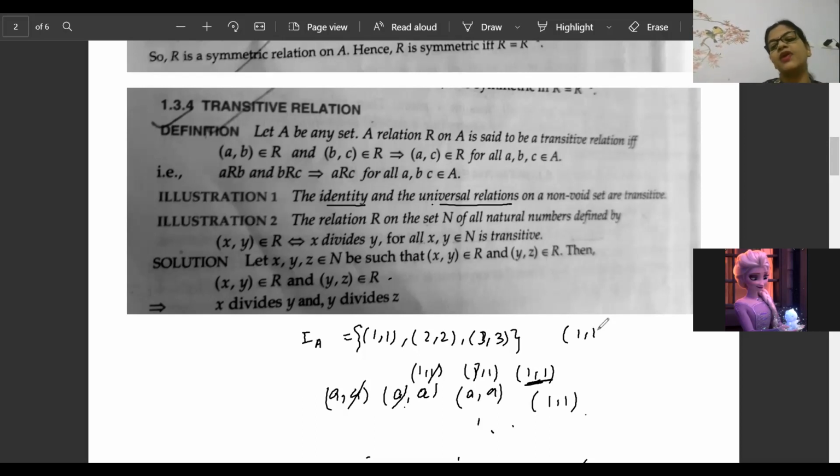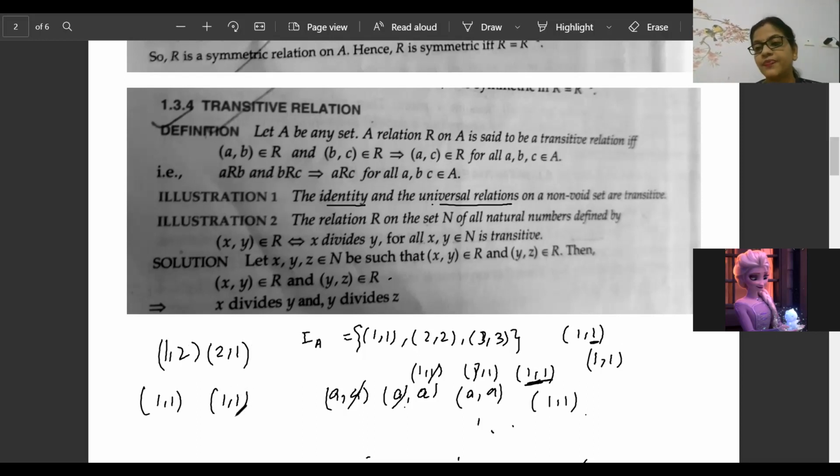If I write 1,1, then 1,1 comes again here. When you write 1,2 and 2,1, only then do 2 and 1 come. But when you write 1,1, the next element will be 1,1 only. That's why identity nicely satisfies reflexive, symmetric, and transitive. I hope you understood. Everyone, if you have understood, quickly say yes.